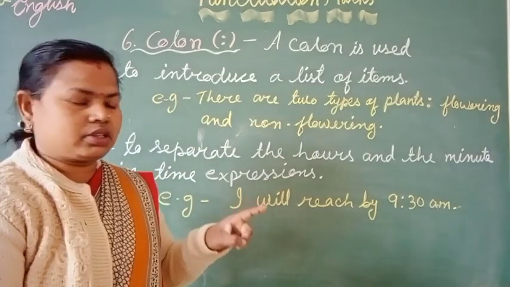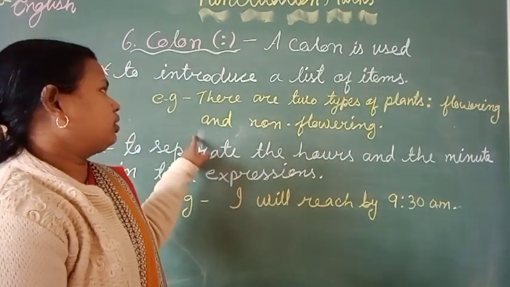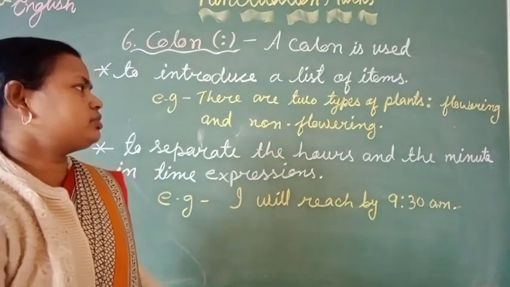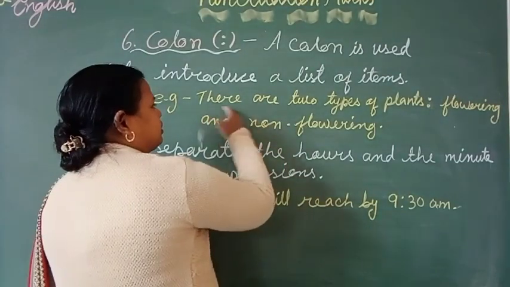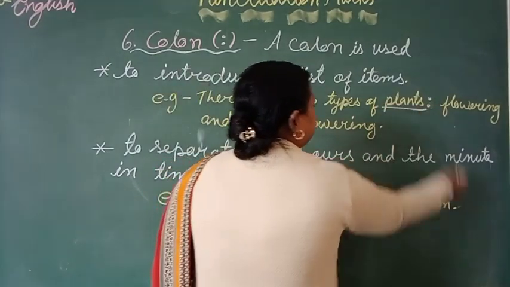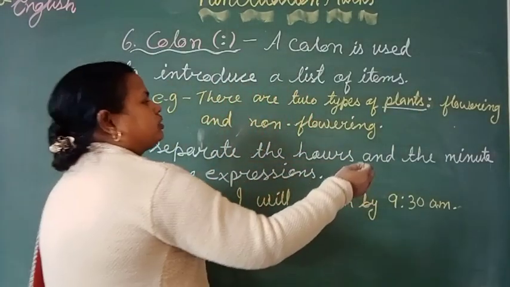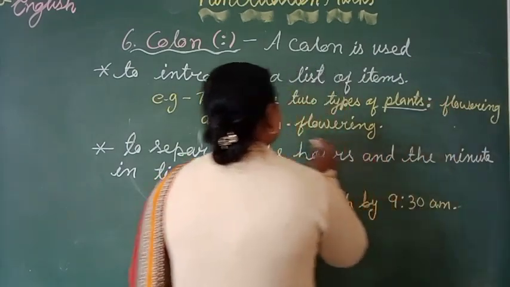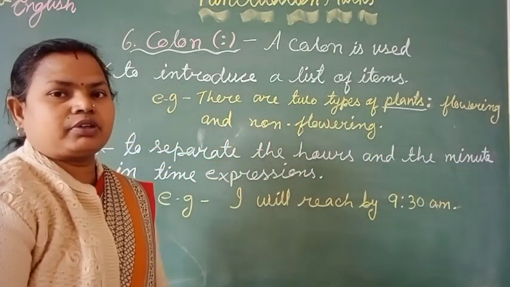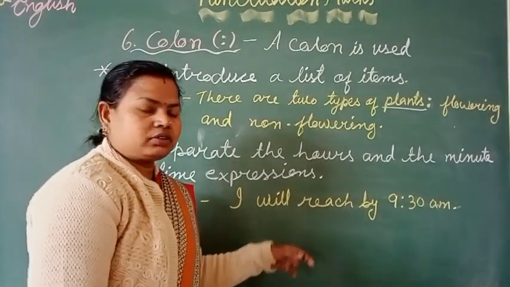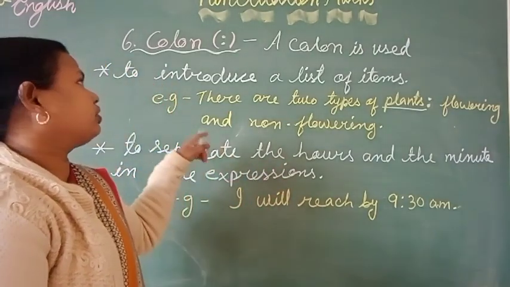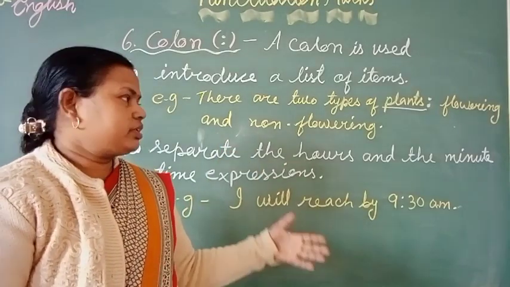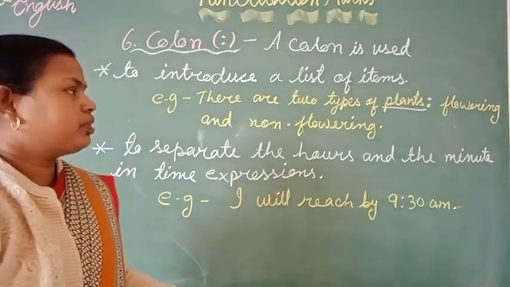It means the list of items must be related to a particular thing, here, there are 2 types of plant. It means the colon is used here to indicate the plants: the first is flowering and the second is non-flowering plant. It means the colon is used to separate the types of plant, that is flowering and non-flowering.